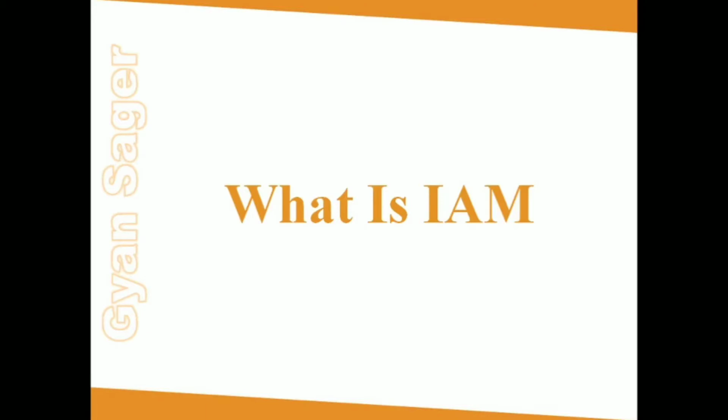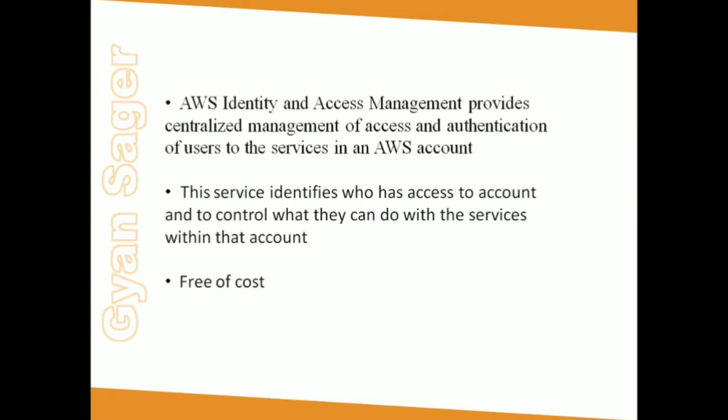My name is Arun and today's topic is IAM. In any enterprise, we have to manage users who can log in and what they can access. AWS IAM provides the same service. AWS Identity and Access Management provides authentication and authorization service by which not only we can allow one person to log in but also can control what they can access to.